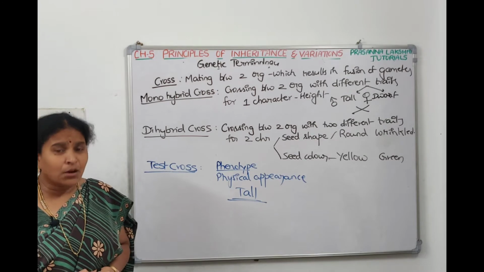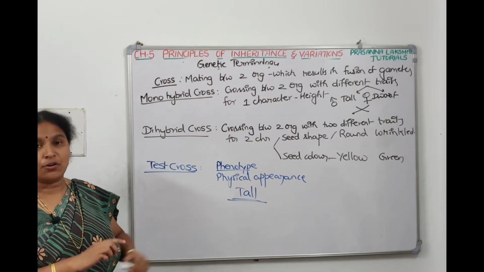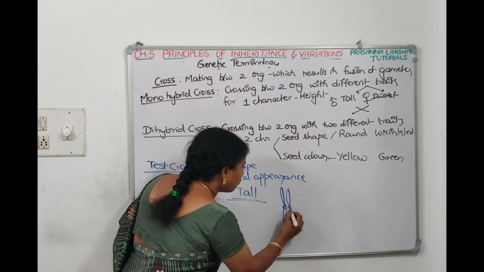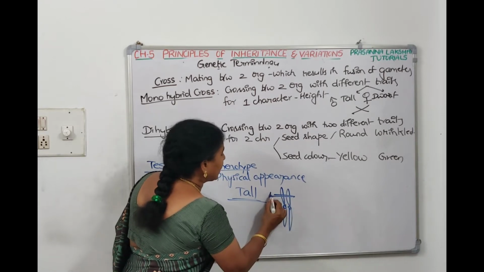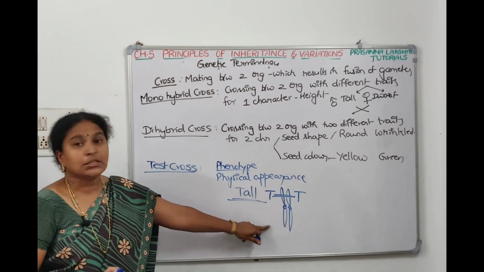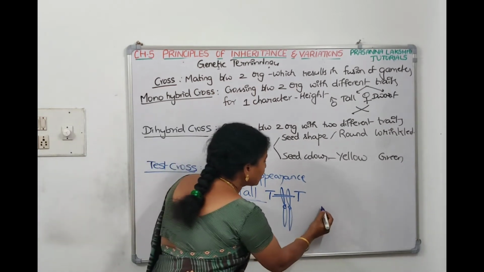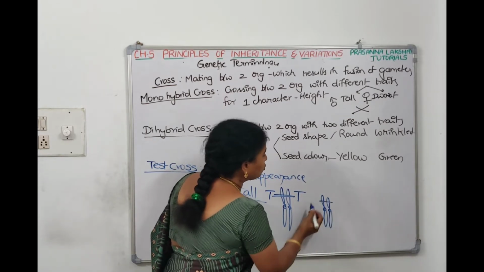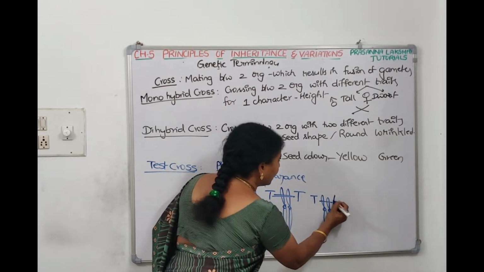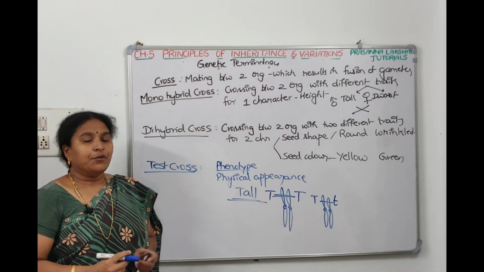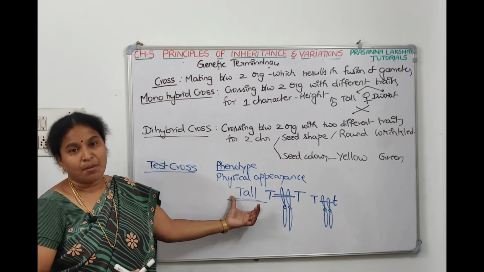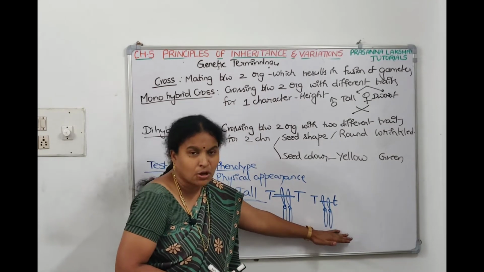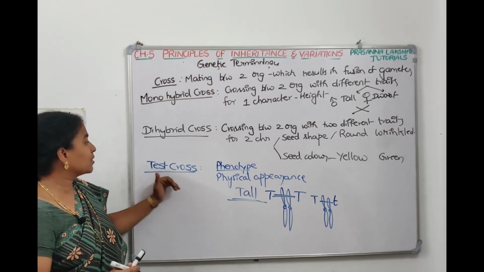Now you want to find out whether it is homozygous tall or heterozygous tall. Homozygous condition means on a pair of chromosomes at a particular locus, it has capital T and capital T only. This is homozygous tall. Heterozygous tall means on a pair of homologous chromosomes, on one chromosome capital T is there, on the other chromosome small t will be there. If you take the height of a plant, tall is dominant. So we want to find out the genetic constitution, whether it is homozygous tall or heterozygous tall. Then the cross we have to conduct is called test cross.